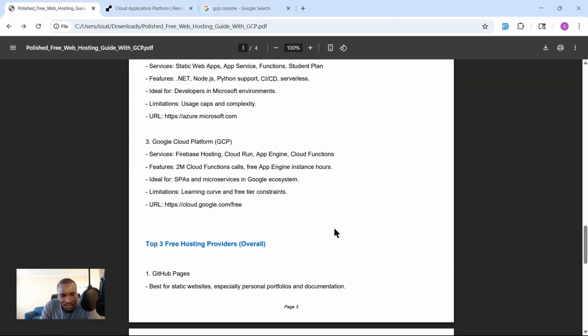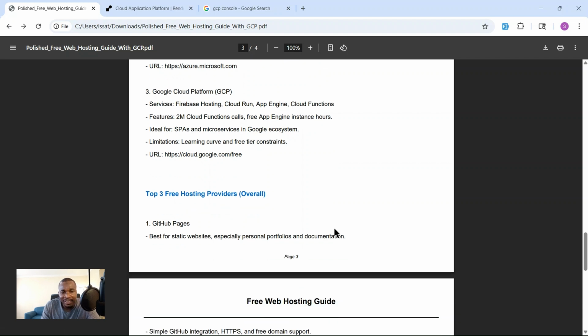That was it for Google Cloud. But if you now just want to use something totally free, we got these three providers which you can use. GitHub Pages. This is suitable for your business, for your portfolio and business documentation. If, for example, you have an application and you want to host your documentation site, you can go ahead and host your static site there.